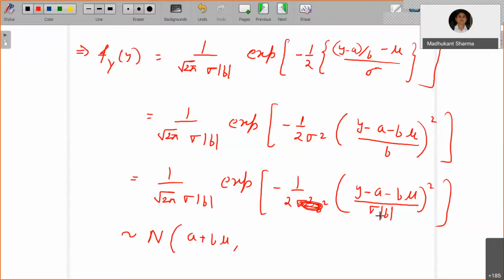Either you write sigma times b or sigma times mod b, because you are going to square them, so both are the same thing. So what is this? It is nothing but normal of a plus b mu, comma, sigma square b square.